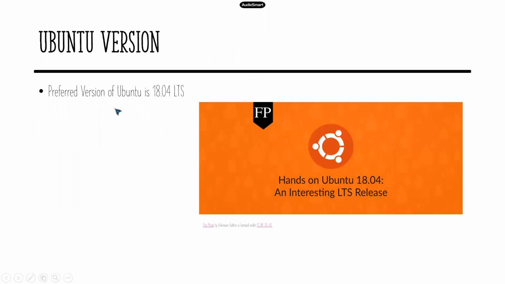Now I prefer you install Ubuntu 18.04 LTS. If you want to install this particular Linux, you can go to the Ubuntu site, and the ISO image, the .iso file, will be available in the links I provide. So you need to download the .iso for 18.04 LTS. Of course, 20 is the latest, but this is better for our needs. For most of our needs, it will be enough.